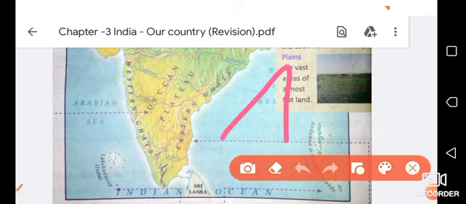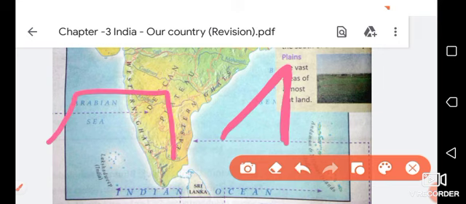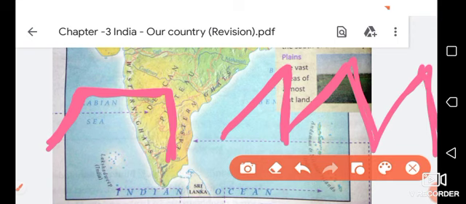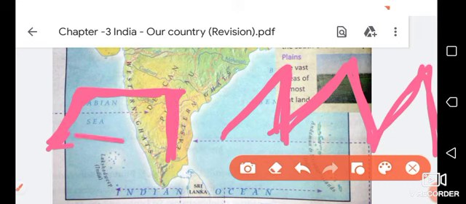But mountains are rocky places very high above the ground, while plateaus are very high but flat on the top. Mountains are never flat on the top. As in this picture I drew, mountains are like that and plateaus are like this. I hope you are clear.